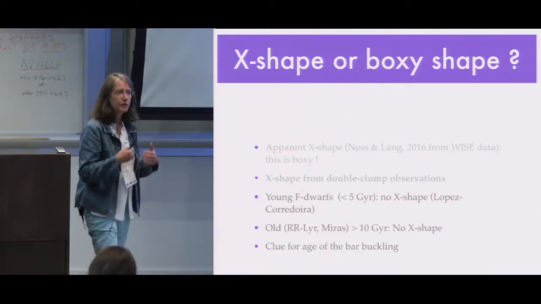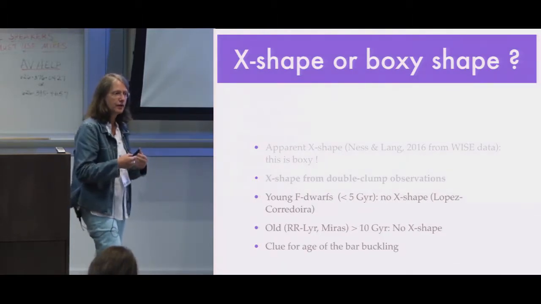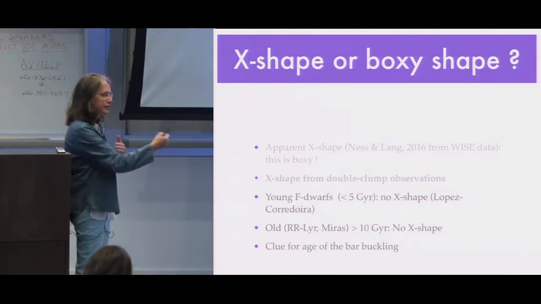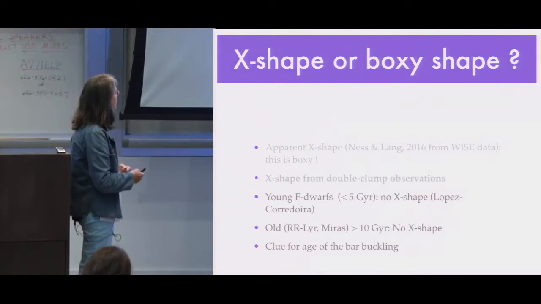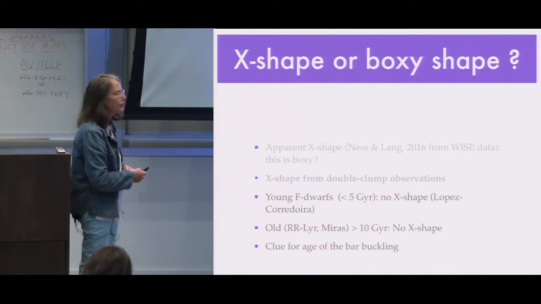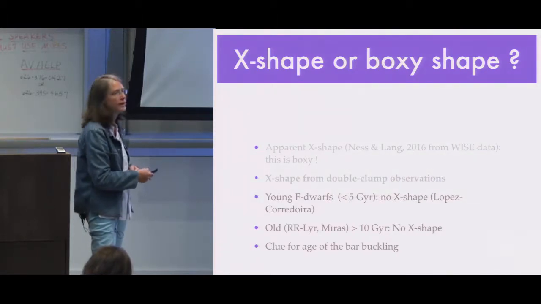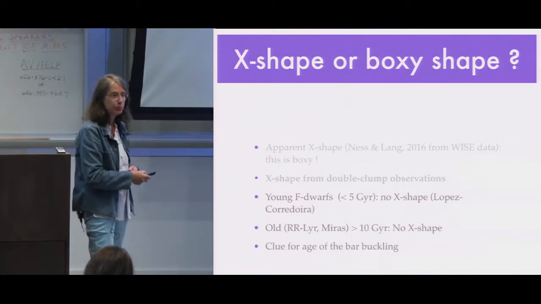So now we know that we have an X shape in the distribution of the bulge. And other information has been pointed out. If you look at the F dwarfs, the young stars, less than 5 Gyr, you have no X shape.